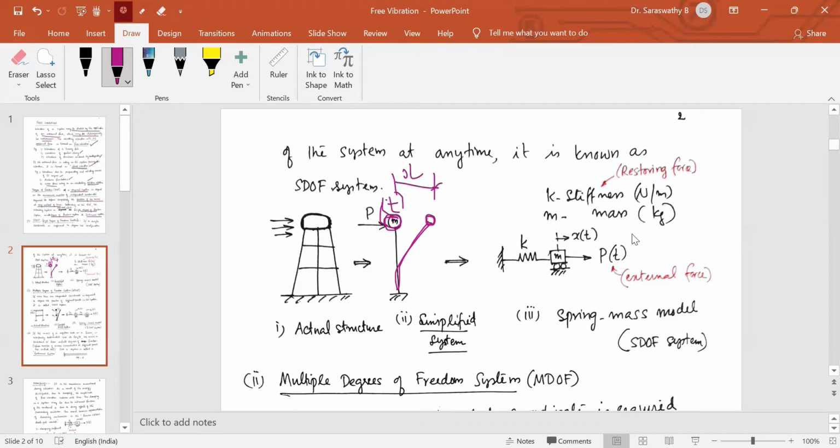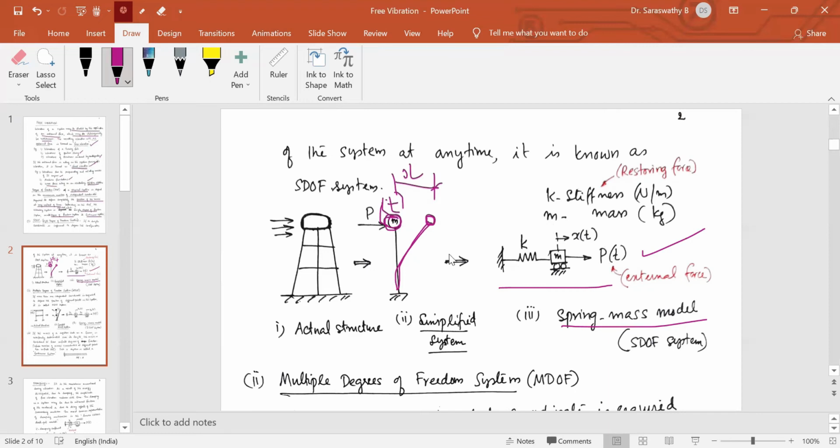So this represents the spring mass model of the single degree of freedom system. The analysis of a structure, a water tank structure subjected to lateral force, can be brought to this mathematical model, called the spring mass model. Now I have to write the equations for this particular model and solve the equation and get x, so that I can get the position of the mass.